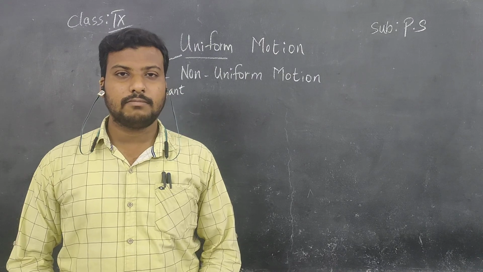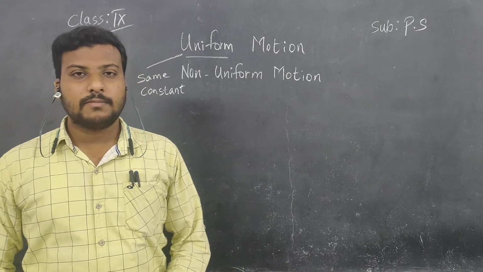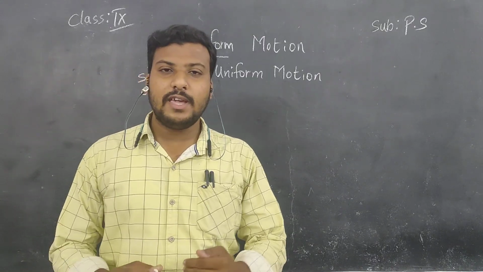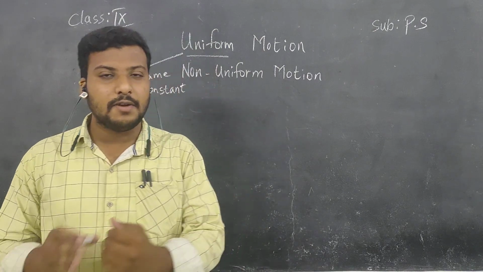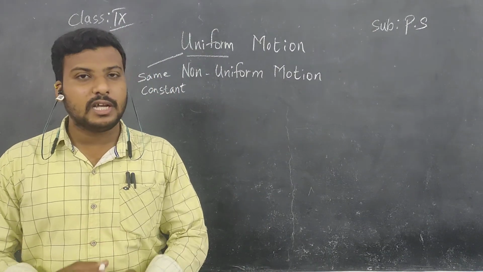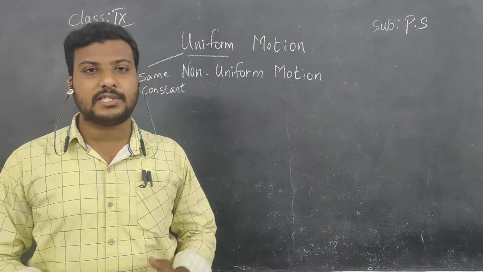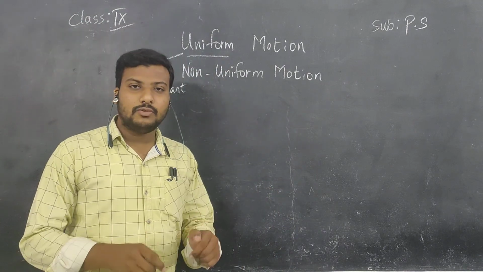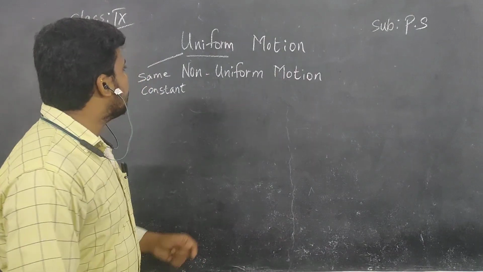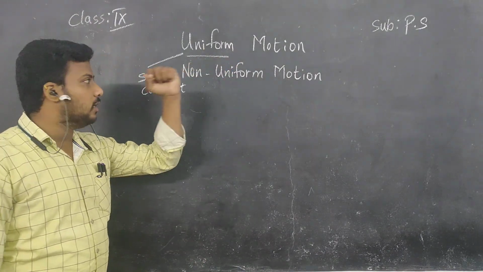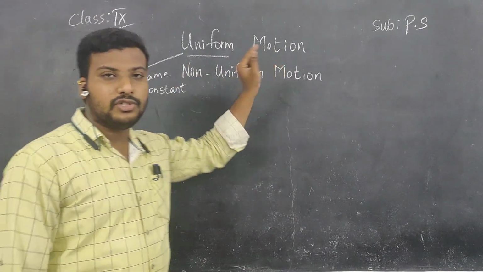How are you, children? So, children, in our previous class, we have discussed speed and velocity. Along with that, we have discussed what average velocity and average speed are. But in today's class, we are going to discuss uniform motion and non-uniform motion.